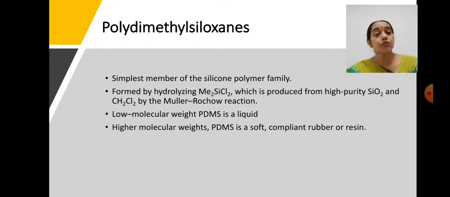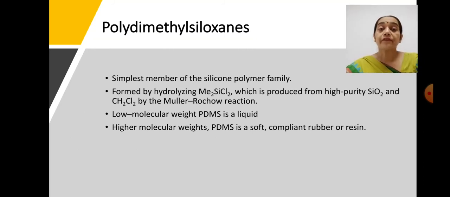It is the Müller-Rochow reaction, which leads to the hydrolysis of the silicone chloride, and it will yield polydimethyl siloxane. It exists in a variety of grades, and those grades which have lower molecular weight are liquid in nature at room temperature, whereas those polydimethyl siloxanes which have higher molecular weight are soft compliant rubbers, or seem to be resinous structures.